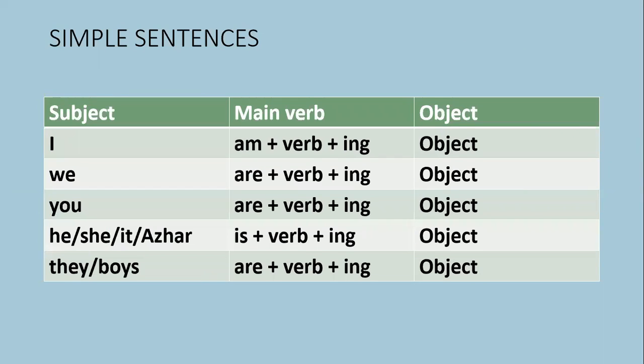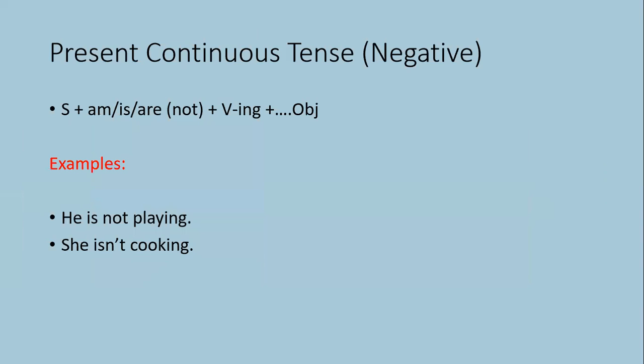If we talk about the structure, then first subject, main verb plus ing, then object. How will we use the helping verbs is, am and are? If the subject is I, then we will use am. We, you know that we is used for plural, and for you, we always use are. Then for third person pronouns, he, she, it, or if there is any name, we will use is. Then for they or the plural of a noun, we will use are. Then, as you know, the first form of the verb plus ing, and at the end the object will come.